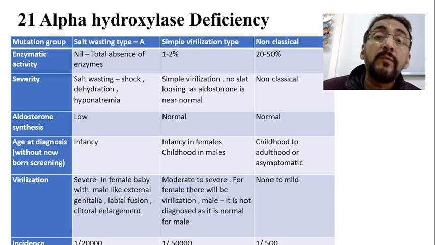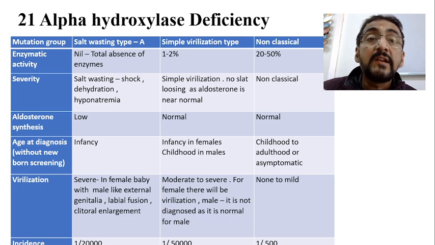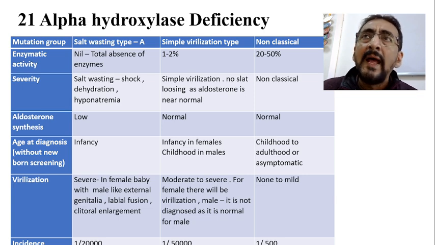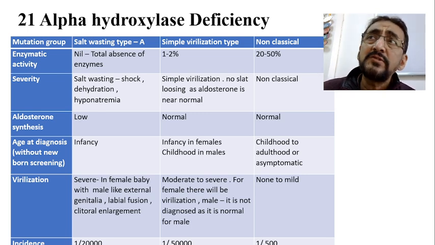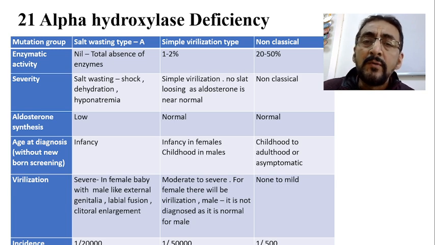Then what is the simple virilization type? In the simple virilization type, enzymatic activity is affected only up to 10 to 20%. So 10 to 20% of the enzyme activity is affected, and 80% is running on, so no problem. There will be simple virilization, only a small amount of androgens formed more, and again there is no salt losing, as aldosterone is almost near normal. Aldosterone synthesis is normal, and cortisol synthesis is also normal.